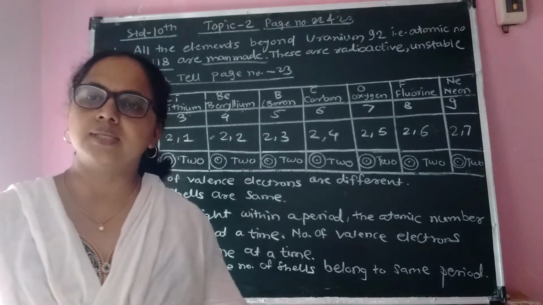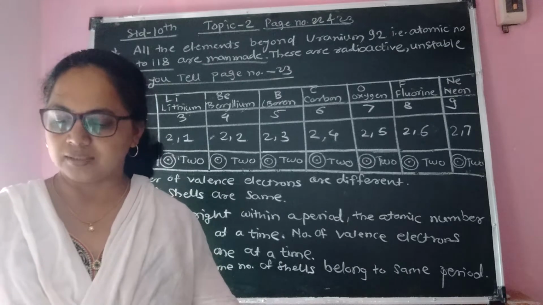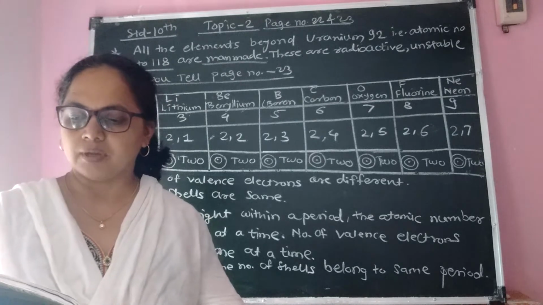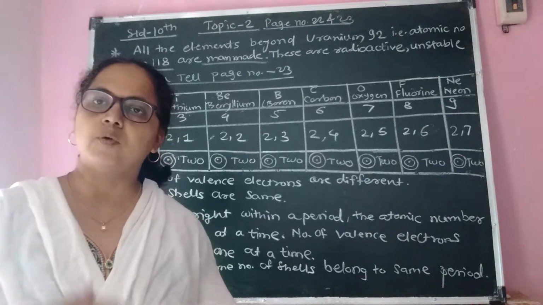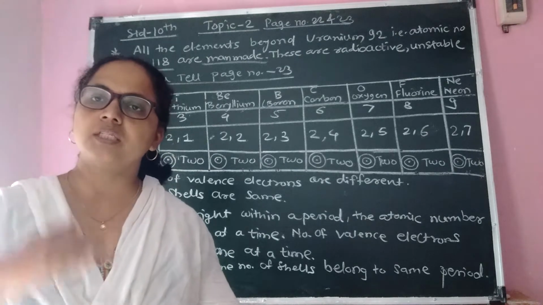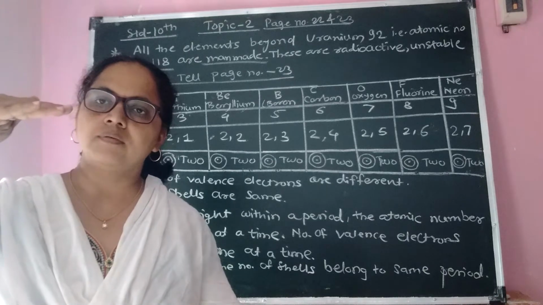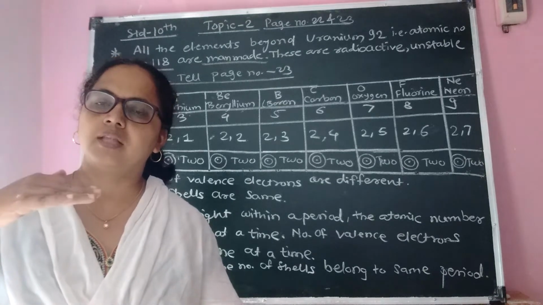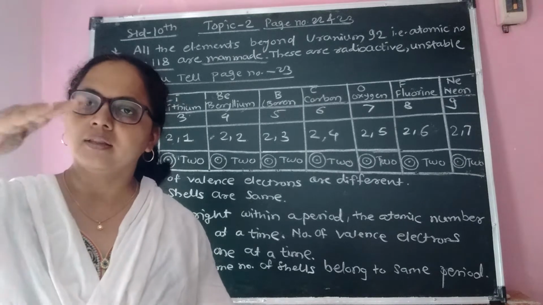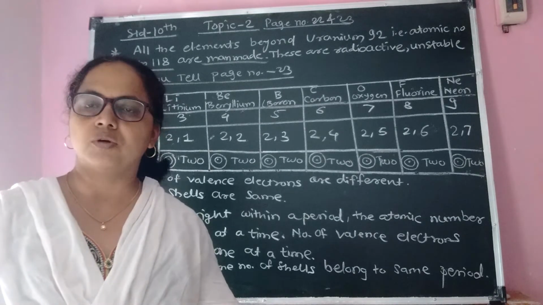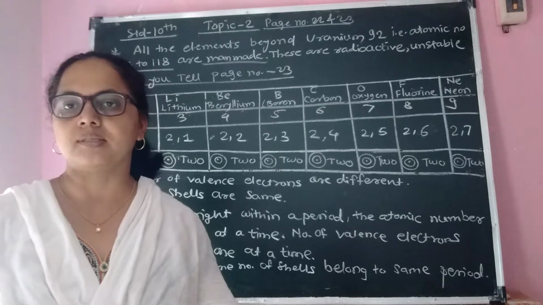Valence electrons remain the same. Always remember, valence electrons remain the same, and one electronic shell gets added as we move from top to bottom. That is increasing shells. At the top, suppose there are 2 shells, then the next element has 3 shells, the next element has 4 shells. In this way, the number of shells goes on increasing, but valence electrons remain the same.